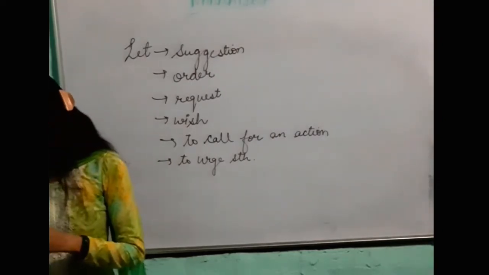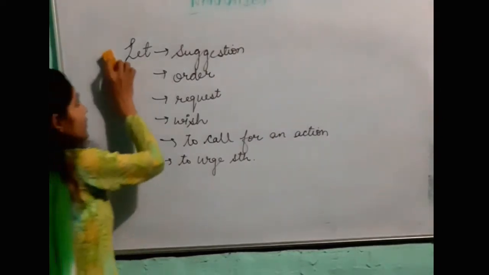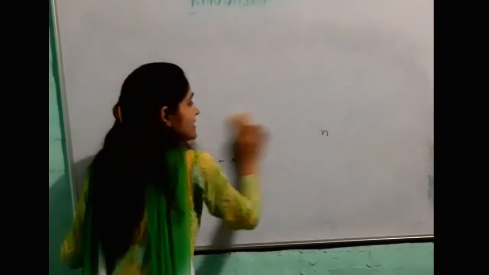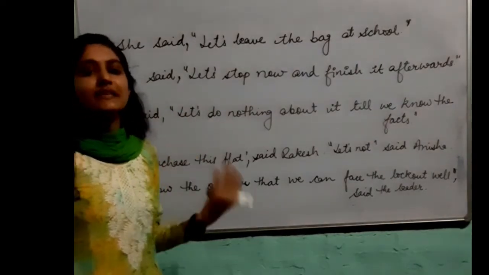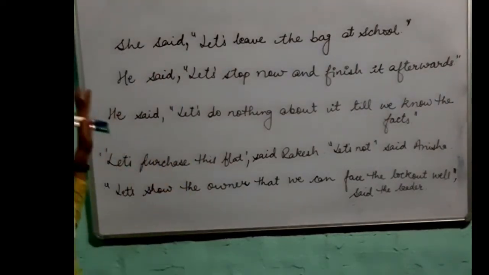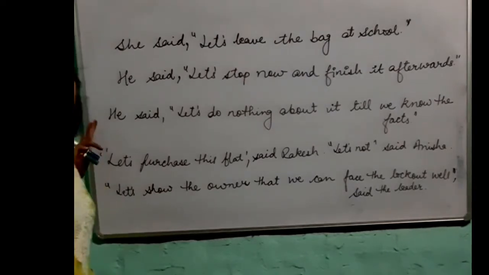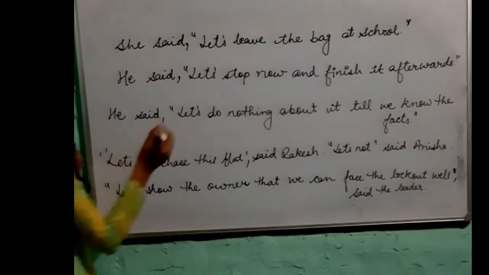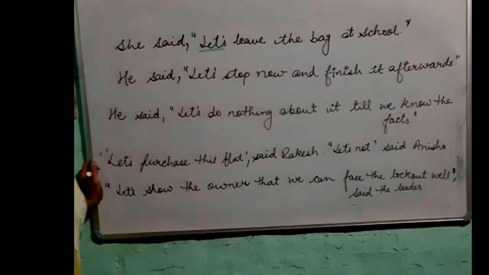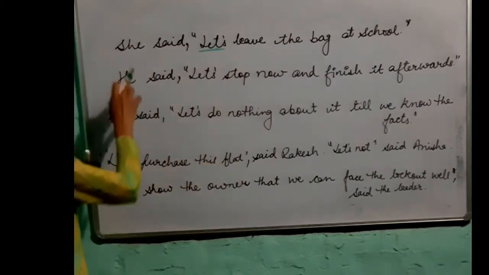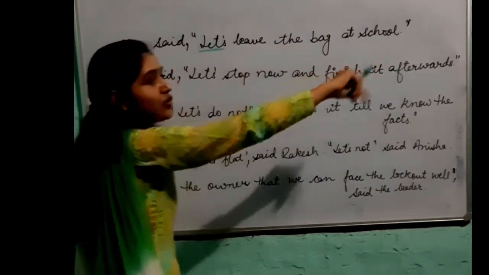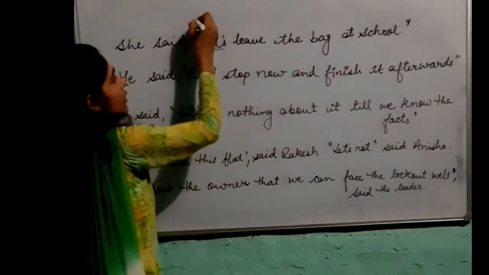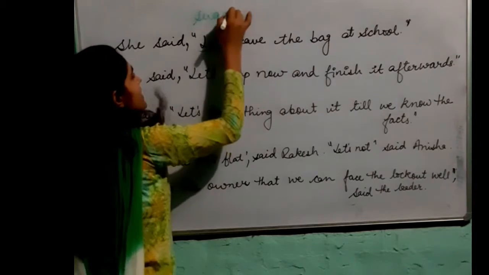So let's see this through some examples. We will be having examples of each case and we will be looking how we will transform. So here we are having some sentences and we will be seeing how to transform them. These are the sentences that are in imperative and that are beginning with let. So let's see the first sentence. We have she said, let's leave the bag at the school. Now here, what is let's used for? It is used for suggestion.